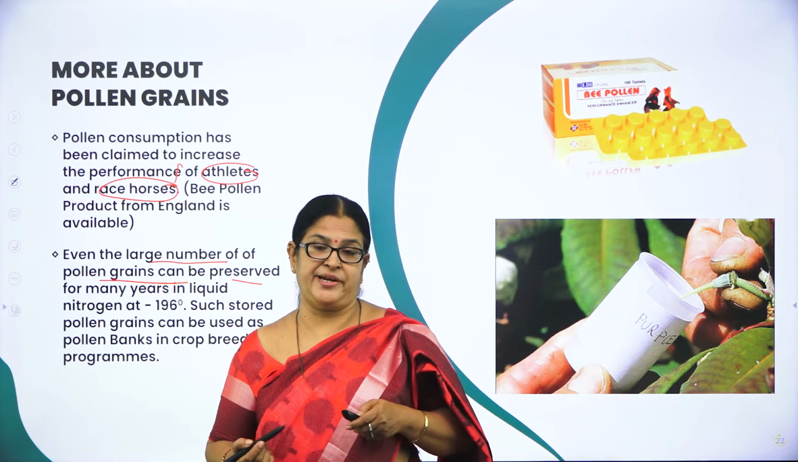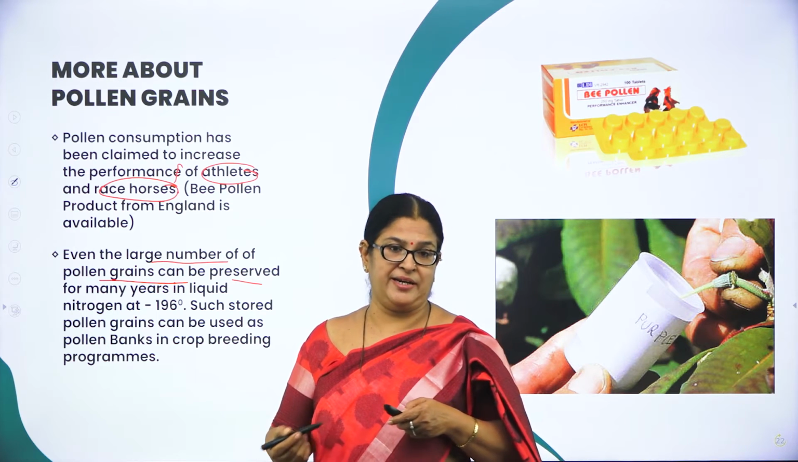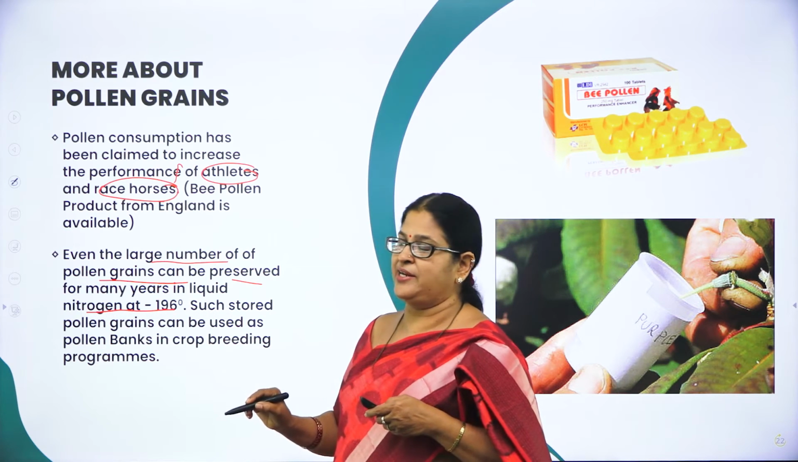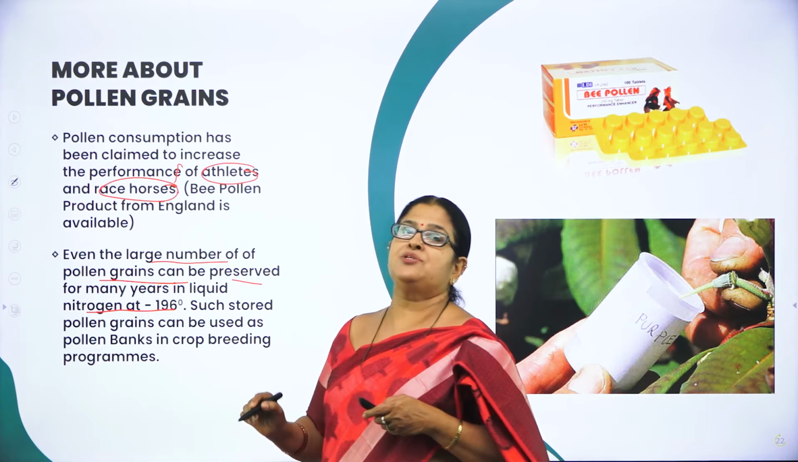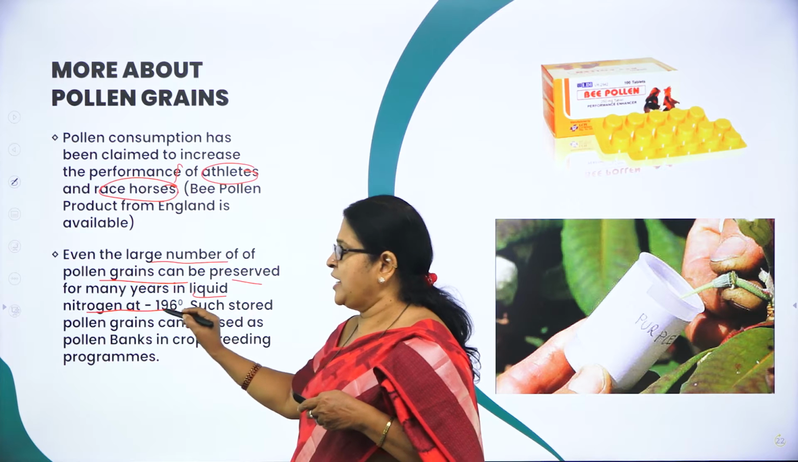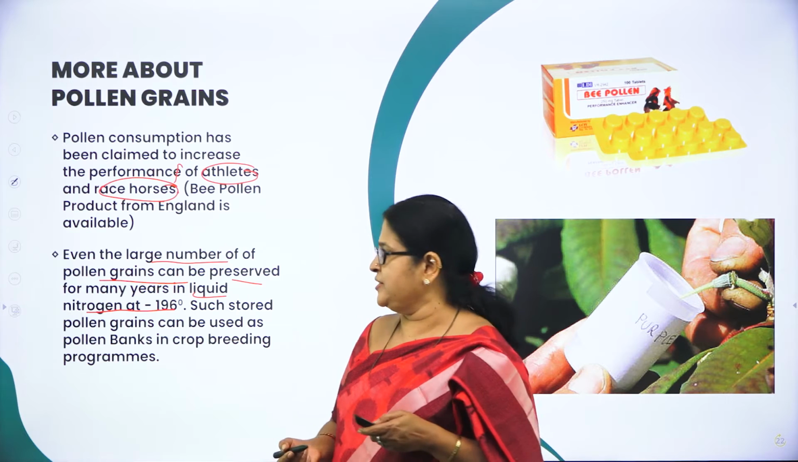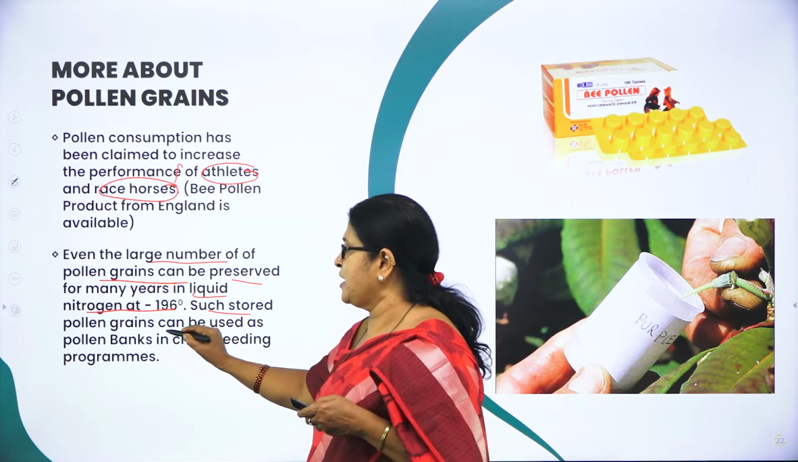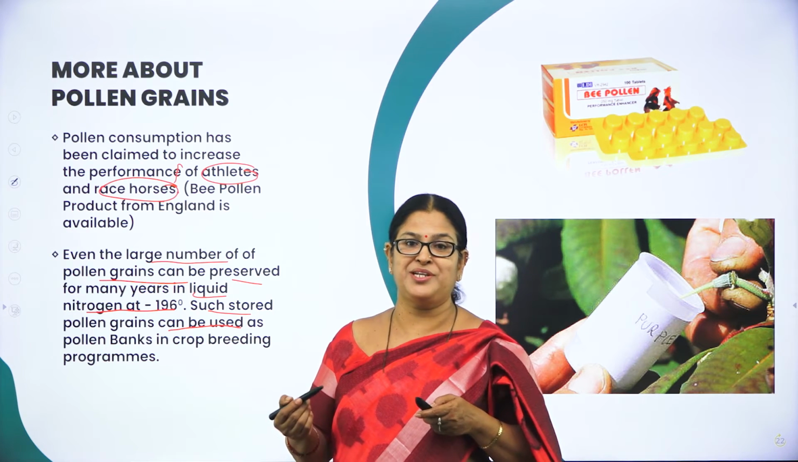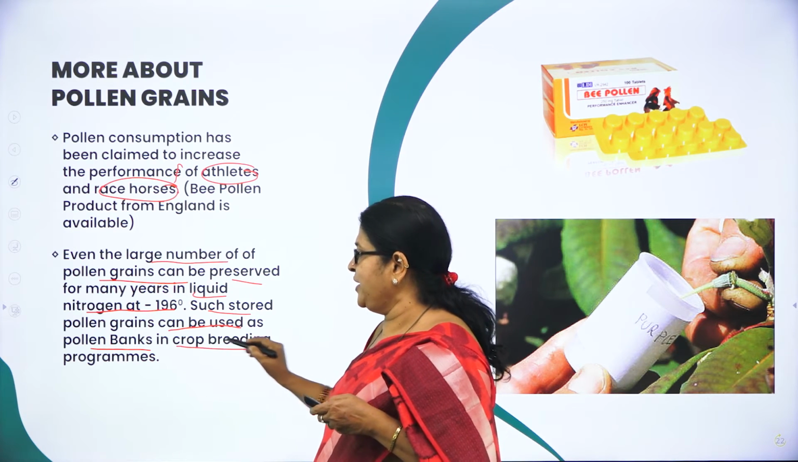How can you preserve pollen grains? Yes, of course, we can preserve the pollen grains and use them for crop breeding techniques. How? You can preserve them in liquid nitrogen, at minus 196 degrees centigrade. When you store pollen grains in liquid nitrogen at minus 196 degrees centigrade, you can preserve them for many years. And such stored pollen grains can be used as what? Can be used as pollen banks. Like we have the sperm bank, in a similar way, pollen banks are also there, where you can use them for crop breeding programs.